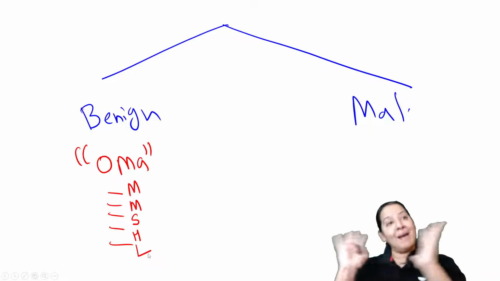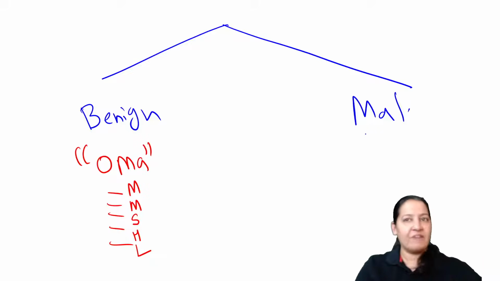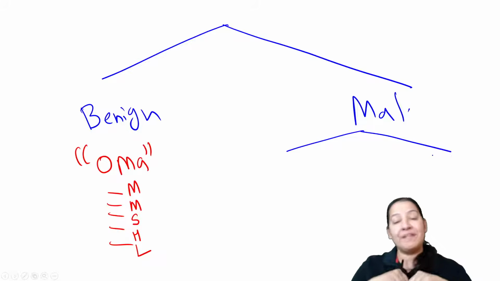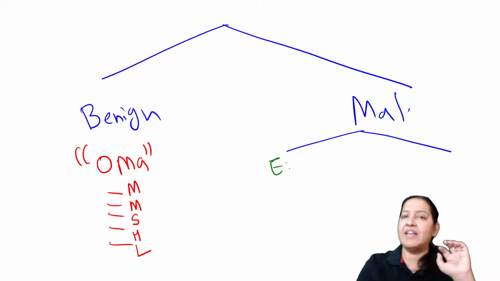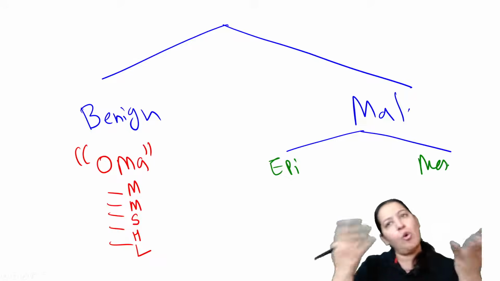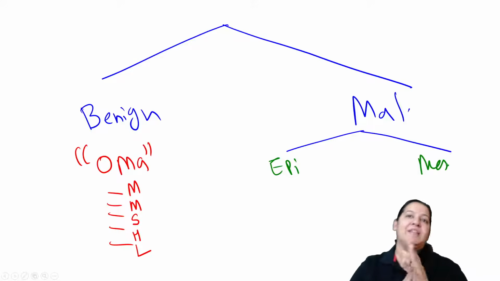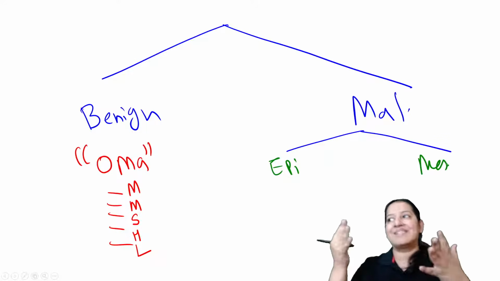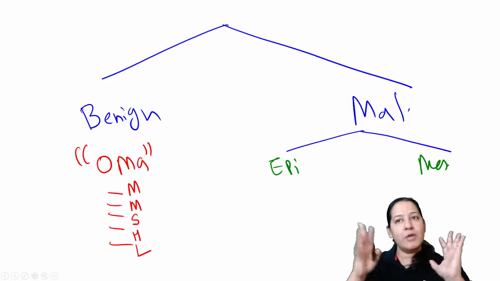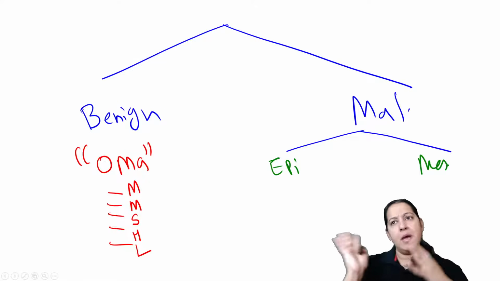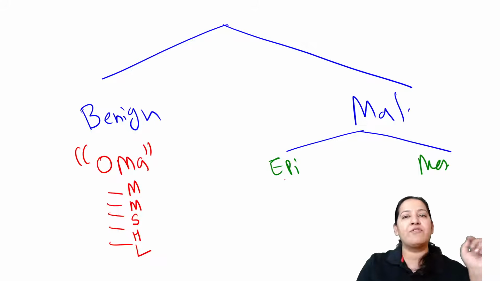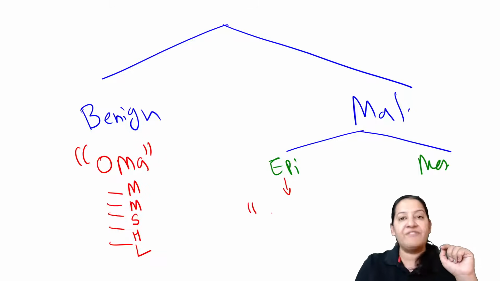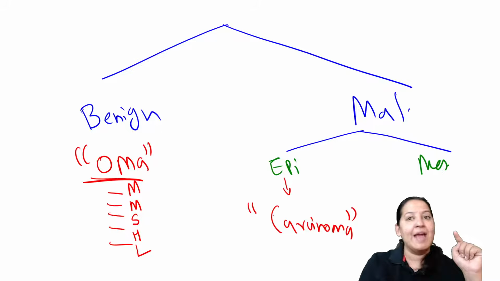Now come on malignant tumors. What do they have in the suffix? In the suffix they have 2 things. Actually we have 2 types of tissue in the human body. The human body is made up of either epithelial cells or mesenchymal cells. There are only 2 types. Our mucosa is made up of epithelium, squamous cell, columnar cell, and bone, muscle, cartilage, fat are mesenchyme. So in humans 2 types of tissue are there: epithelial tissue and mesenchymal tissue, that we have studied in histology or embryology. Right? Now, if the tumor is arising from epithelial tissue, the suffix is carcinoma. In the end, you will have carcinoma. Not only oma, it is complete carcinoma.